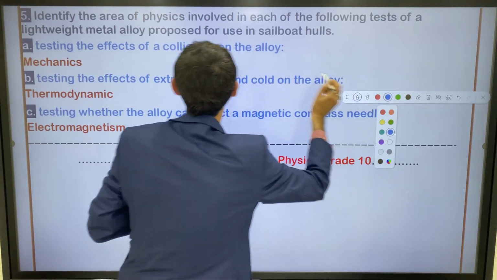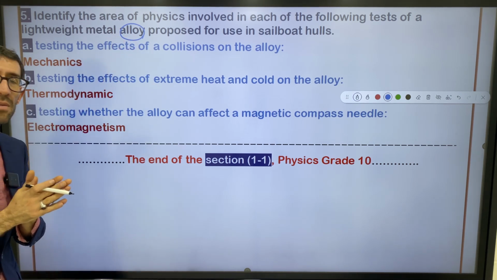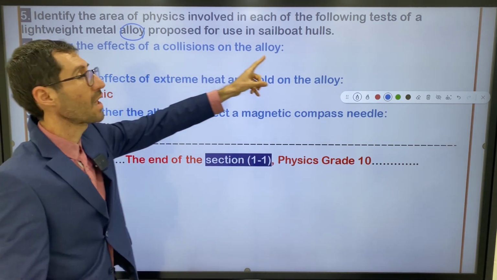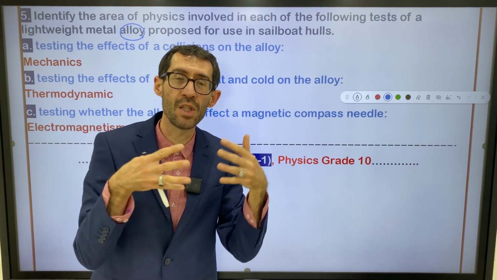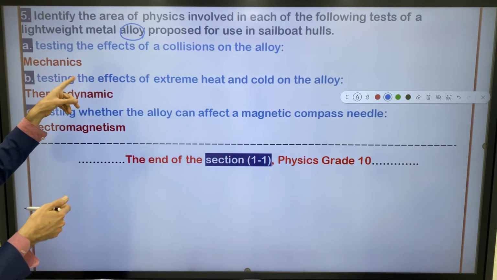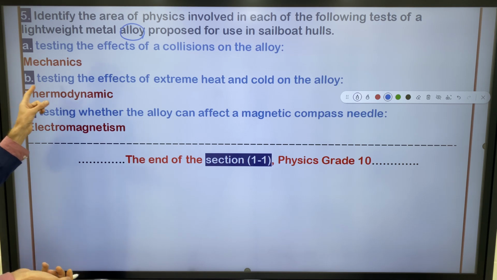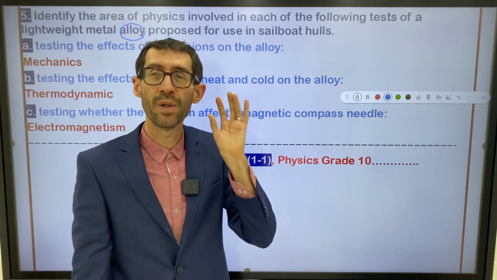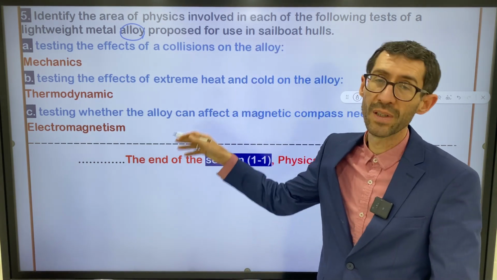I'm talking about this word, alloy, right? So it's not pure metal. It's a mixture, right? Testing effects of the collisions on the alloy. Testing collision. So we have collision or impact in this situation. So we have mechanics, because we talked about the motion. B, testing the effects of extreme heat and cold. I told you, whenever you hear the words heat and cold and changing temperature, automatically you should say thermodynamics, right?